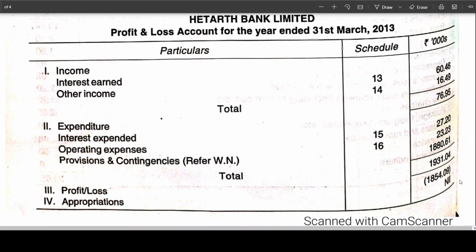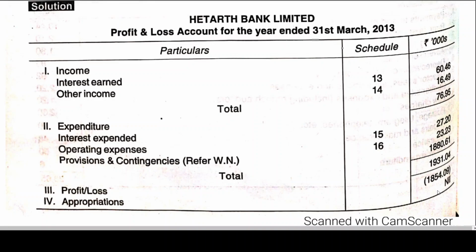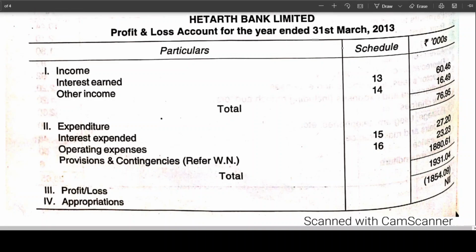You are getting a negative value. When you are getting a positive value, you can create a statutory reserve. Since you are getting a loss, you don't have any brought forward also. Appropriation is nil. So balance carried to balance sheet is also nil. Is this clear, my dear friends? So this is all about the preparation of profit and loss account. You need a bit of practice for these things. I think you can easily do it.